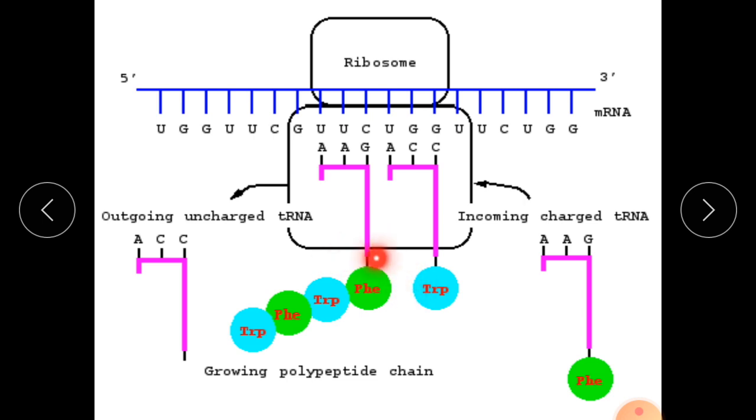Here the deacylation will occur, and the tRNA leaves. After that the translocation will occur. This new tRNA will shift toward the P site, and the old one will shift toward the E site and leave. Now this site is ready for attachment of a new amino acid. In this fashion the process will continue till we get the complete amino acid chain, or we get the stop codon.